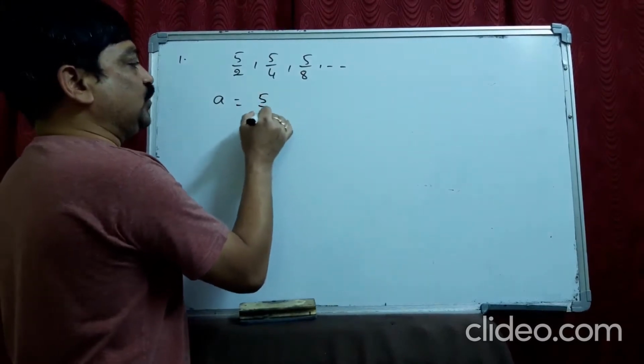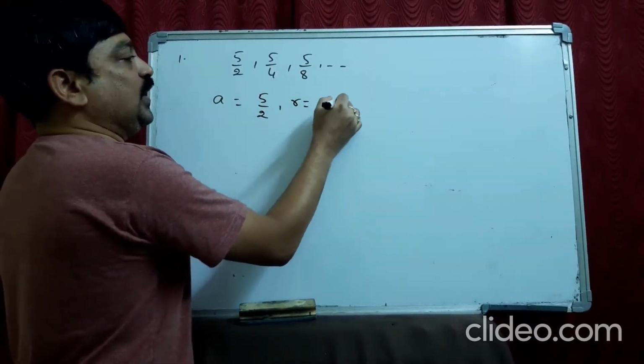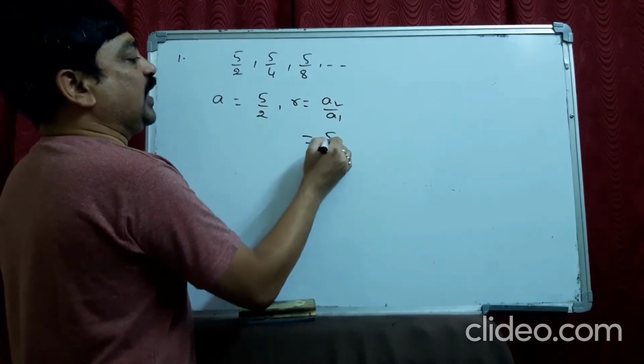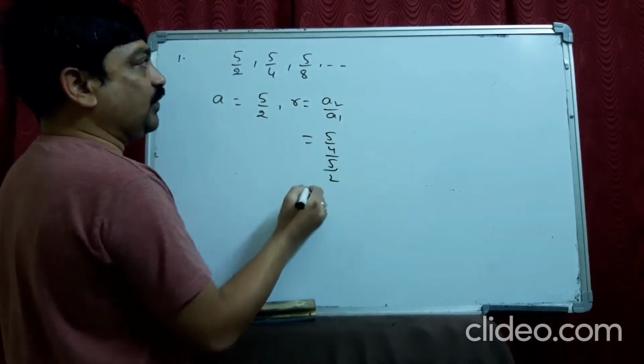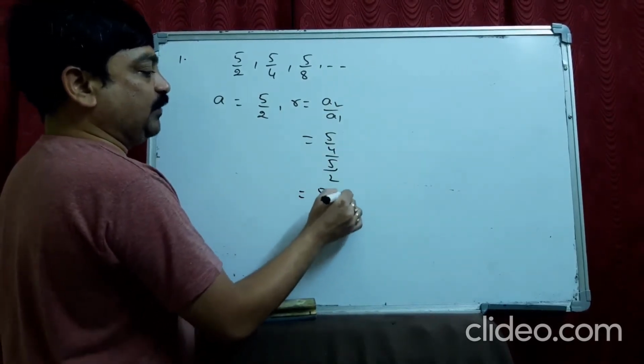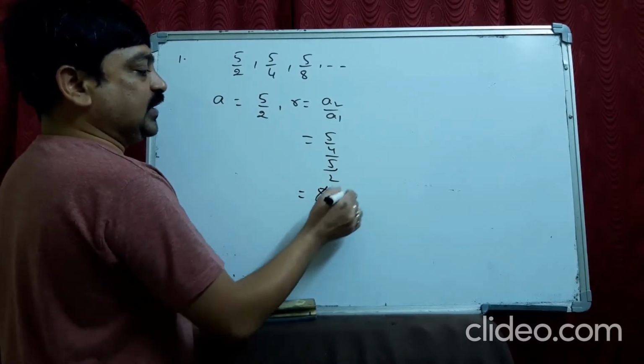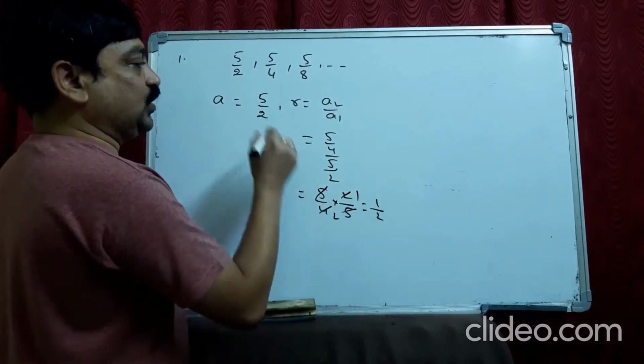A is 5 by 2. R is the common ratio, A2 by A1: 5 by 4 divided by 5 by 2. Be careful when you have fractions like this. 5 by 4 into 2 by 5. Cancel this, it becomes 1 by 2. The ratio is 1 by 2.